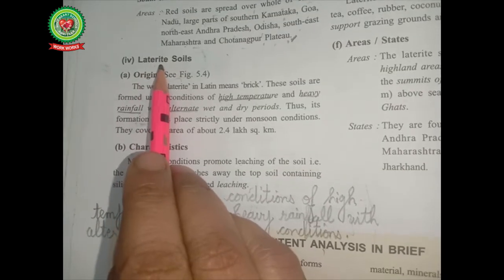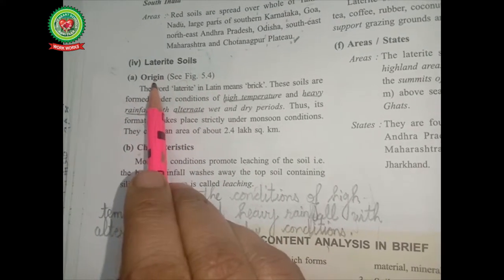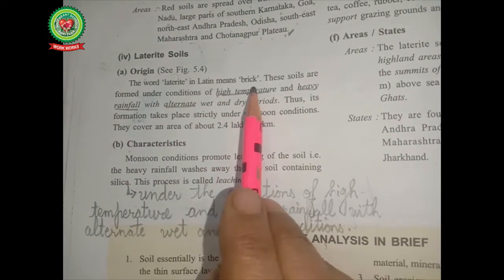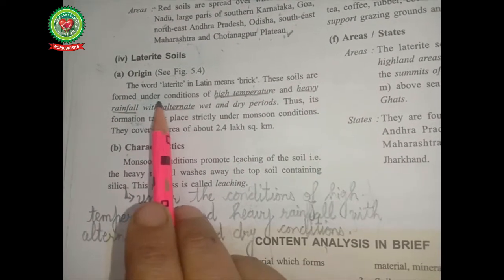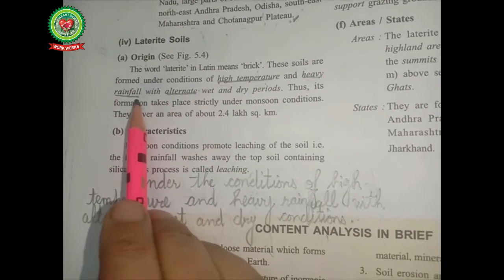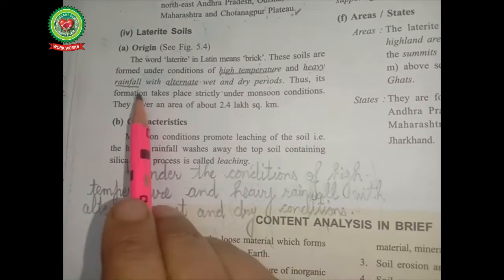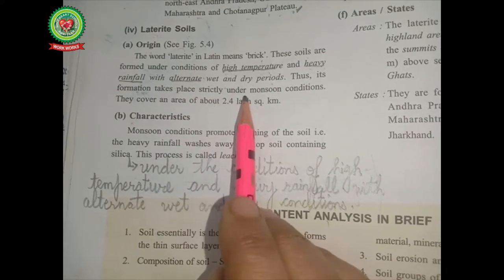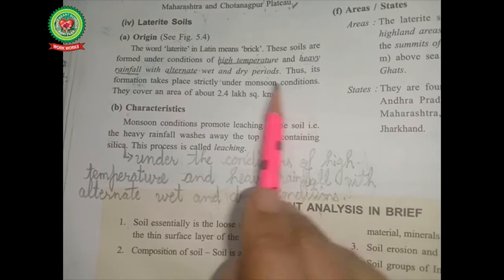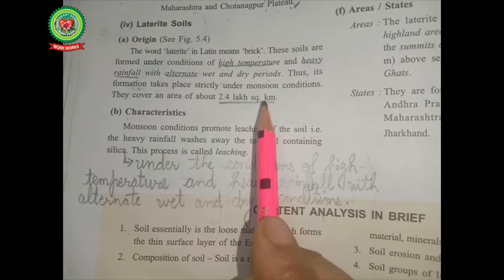Now let us proceed with the next type of soil, that is laterite soil. Origin, that is its place of birth. The word laterite in Latin means brick. These soils are formed under the conditions of high temperature and heavy rainfall with alternate wet and dry periods. Thus, its formation takes place strictly under monsoon conditions, that is whenever the heavy rainfall occurs. They cover an area of about 2.4 lakh square kilometer.